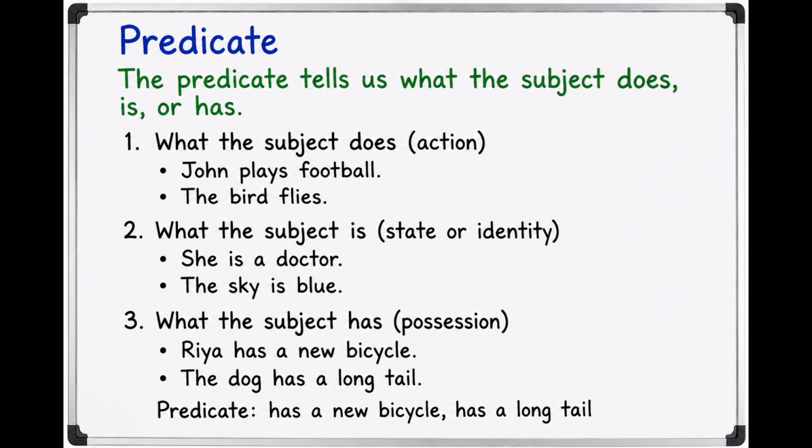Another example, the dog has a long tail. Here the subject is the dog and predicate has a long tail. Tells us what the dog has.